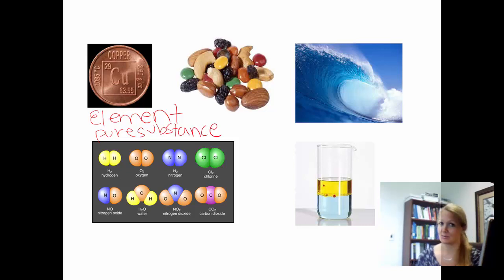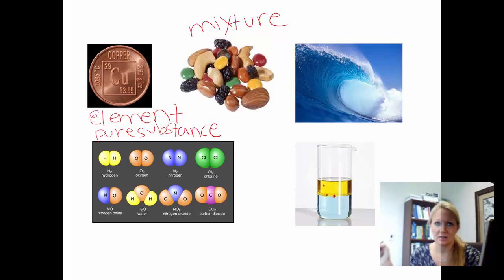Trail mix, I mentioned it earlier. We can physically take out the raisins and the nuts and the almonds, so we can physically separate it. So this would be a mixture. We call these heterogeneous mixtures when we can actually see the different parts and pull it apart.